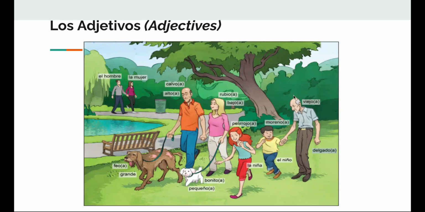El hombre es viejo y delgado. El hombre aquí es alto y calvo. Calvo, no tiene pelo. La mujer es rubia y baja.